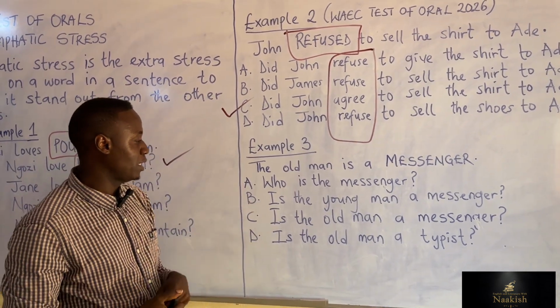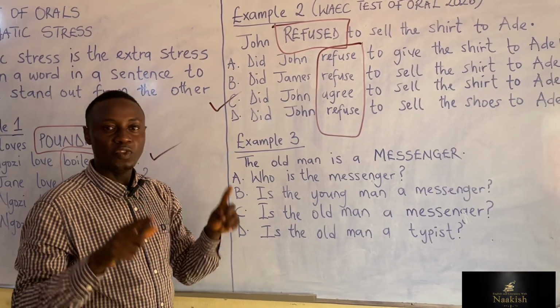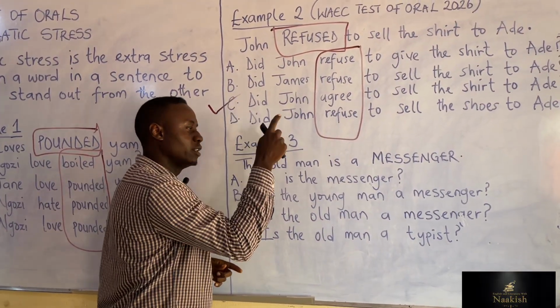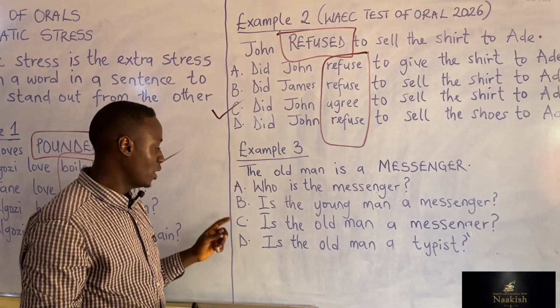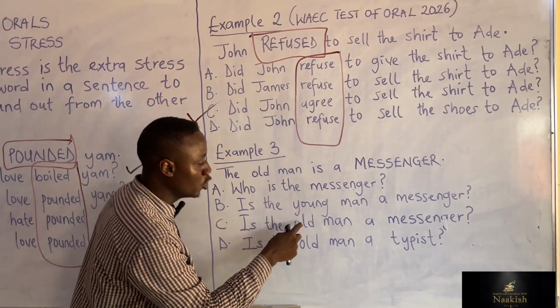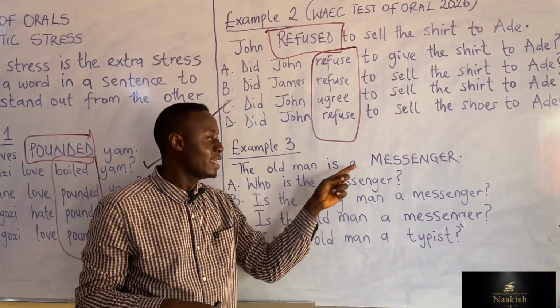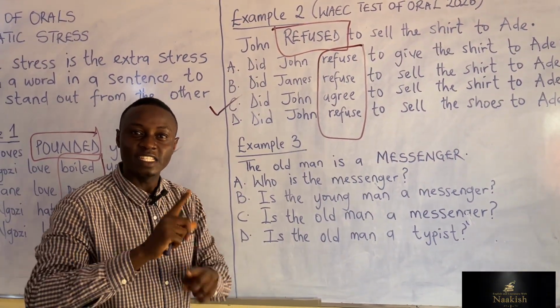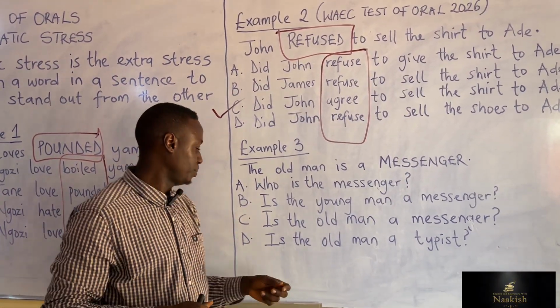Let's move to option B. Is the young man a messenger? The answer is no. The old man is messenger, and old is not written in capital letter. Let's move to option C. Is the old man a messenger? The answer is yes, the old man is a messenger. If your answer is yes, it is automatically wrong. You are supposed to have a negative response.